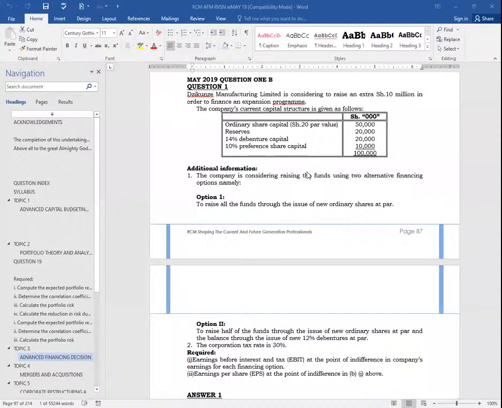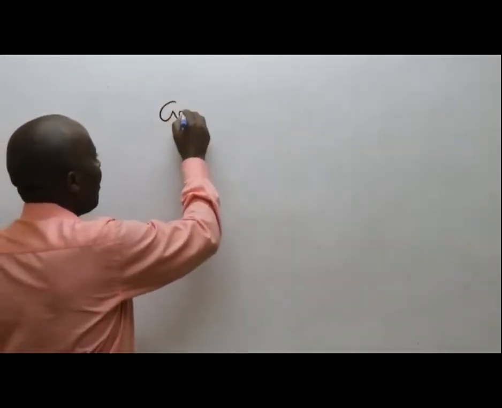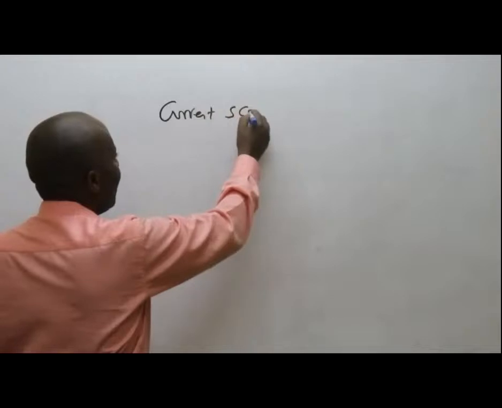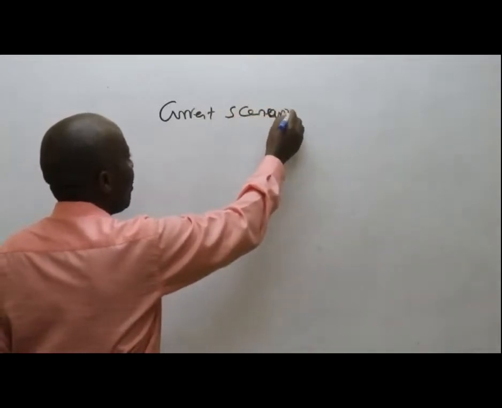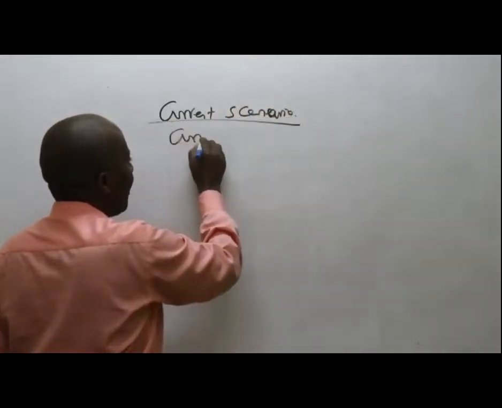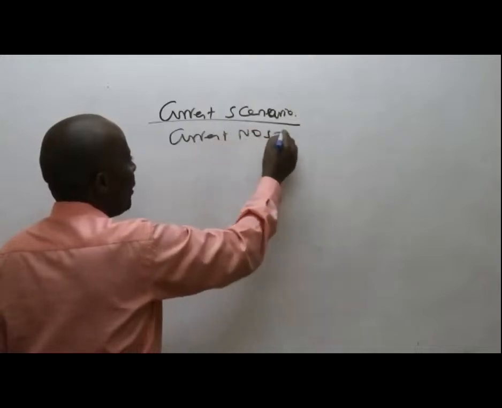So what I'll do, ladies and gentlemen, first of all, is to ascertain the current scenario. In the current scenario, I'll give them the current number of ordinary shares.